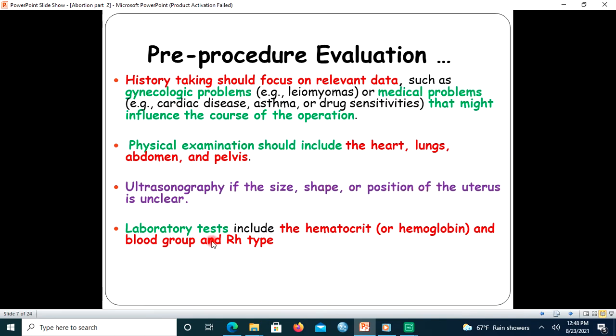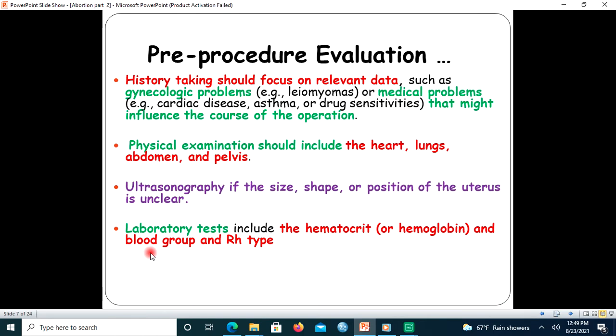Laboratory tests should include hematocrit, blood group, and Rh. If the woman is anemic, the hematocrit finding will help us. In case the woman may need blood transfusion, this lab investigation, either hematocrit or hemoglobin, will help us.